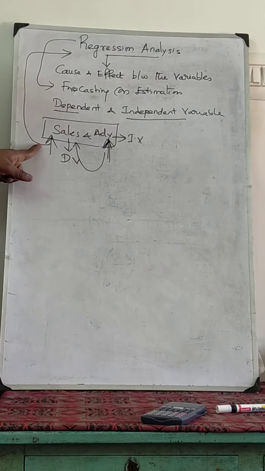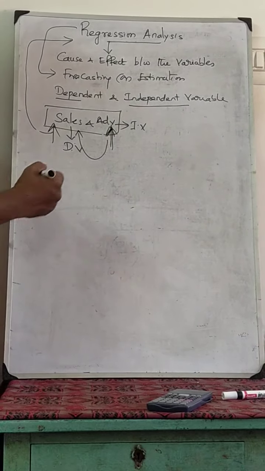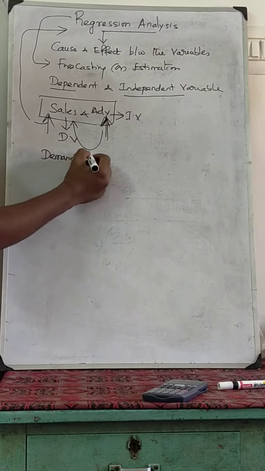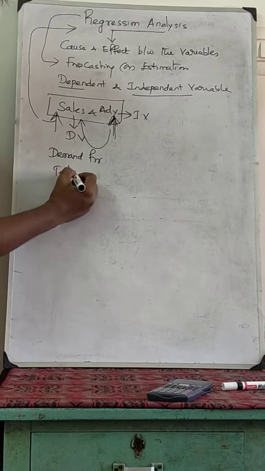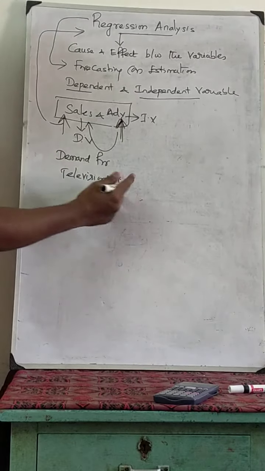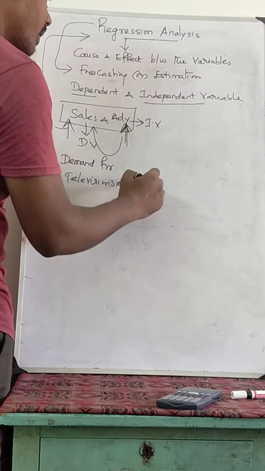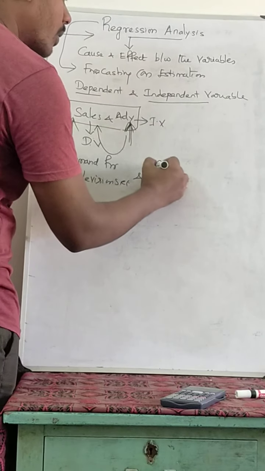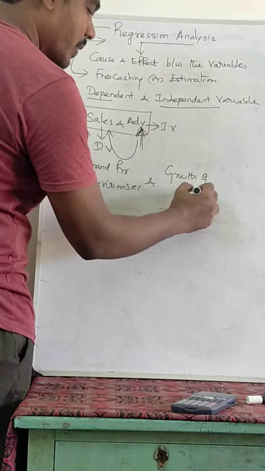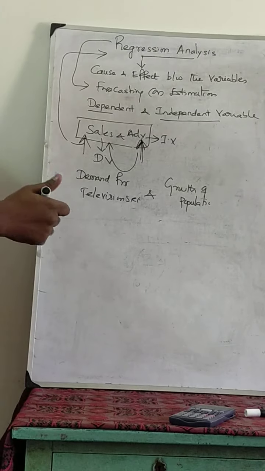This is one example I have given. We can do another example also. For example, demand for television sets, and growth of the population. Which one is the dependent and independent variable?